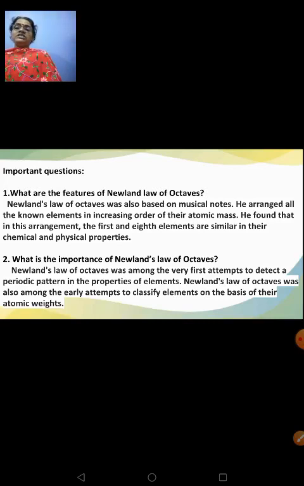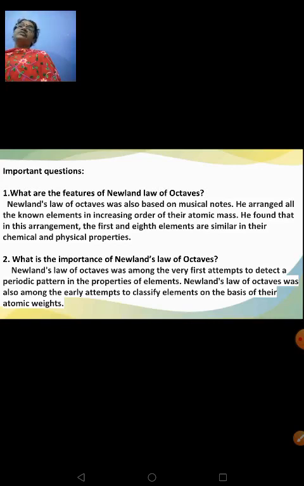Newland's law of octaves was among the very first attempts to detect a periodic pattern in the properties of elements. Newland's law of octaves was also among the early attempts to classify elements on the basis of their atomic weights. Atomic weights is nothing but your atomic masses. Clear? So importance in the sense what?